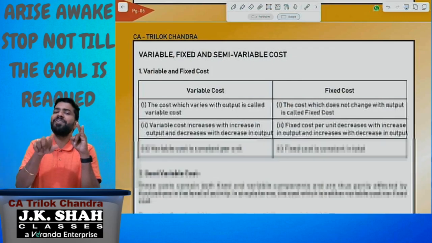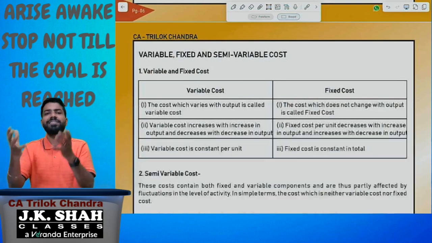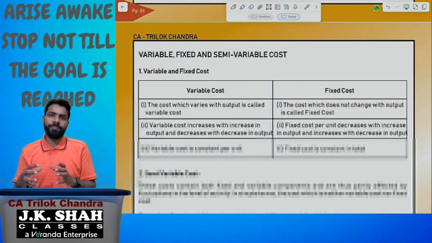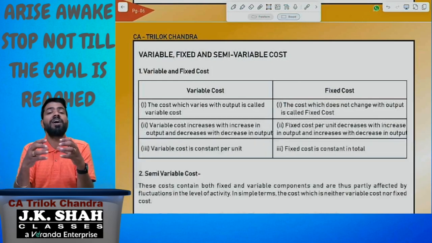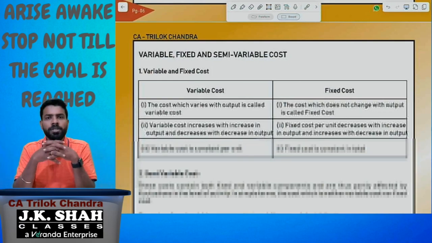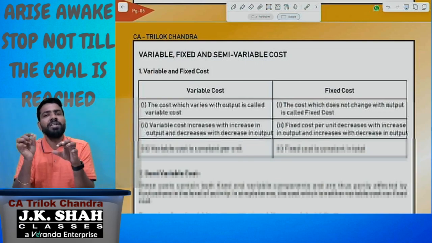And one more thing, manufacturing cost is again classified into material, labor and expenses. All these three are again subdivided into direct and indirect. If you make a total of all the direct elements, we are going to call it prime cost or direct cost. If you make the total of all the indirect elements, we are going to call it the overheads.